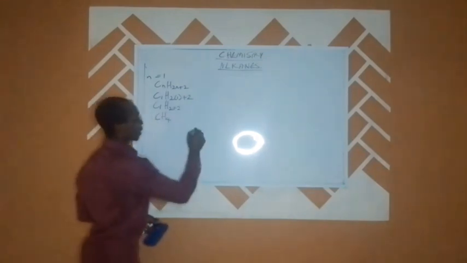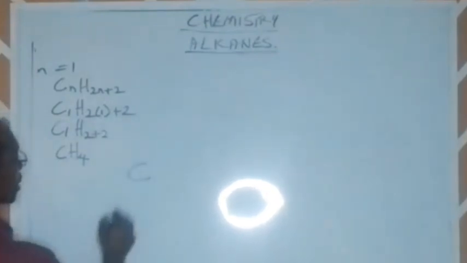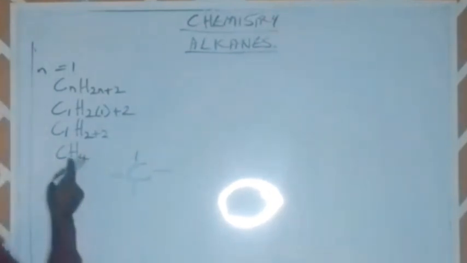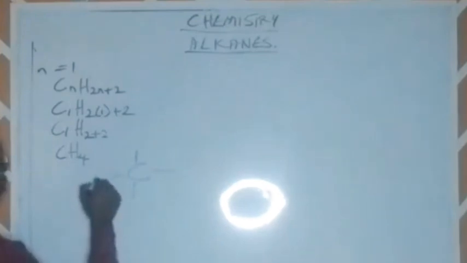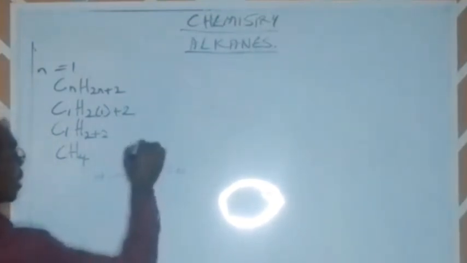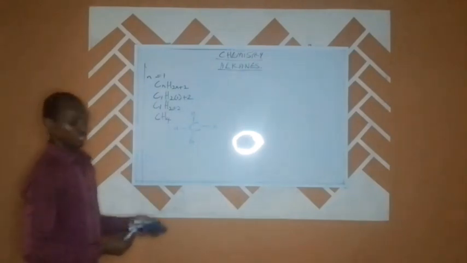Since it is just one carbon atom, the carbon atom will look like this. It will have 4 bonds around it, such that it is surrounded with hydrogen atoms. Hydrogen, hydrogen, hydrogen, hydrogen. So that is what the first member series looks like.